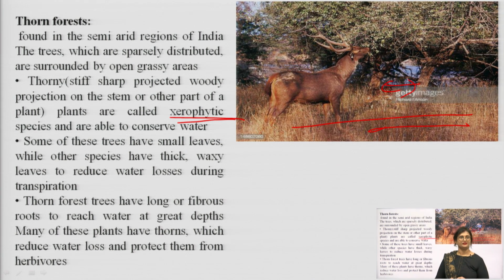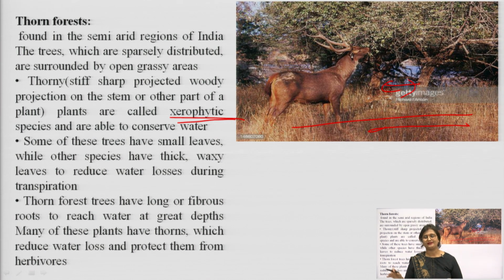Thorn forest trees have long or fibrous roots. Okay. So, the roots of a thorn forest are generally long and fibrous, so that they can reach larger depths to reach the water. Okay. Many of these plants have thorns which reduce water loss through transpiration and protect them from herbivores.